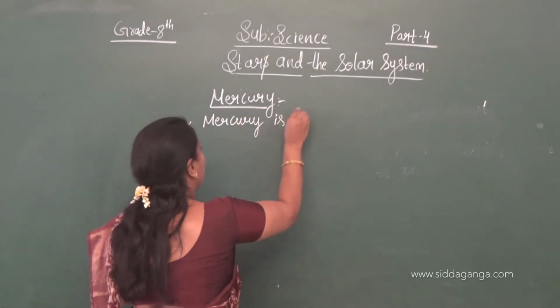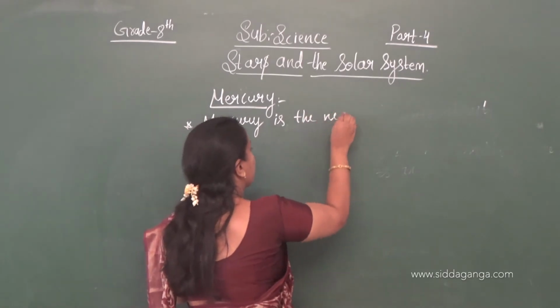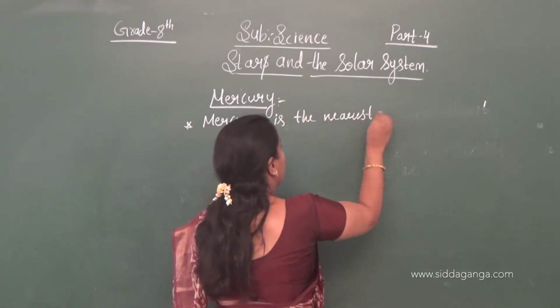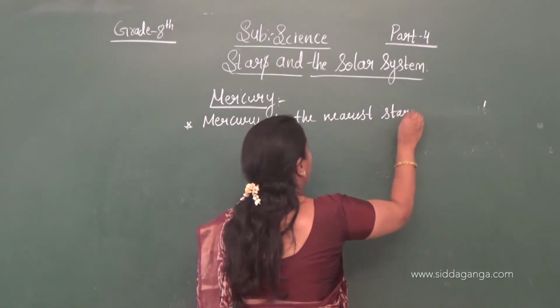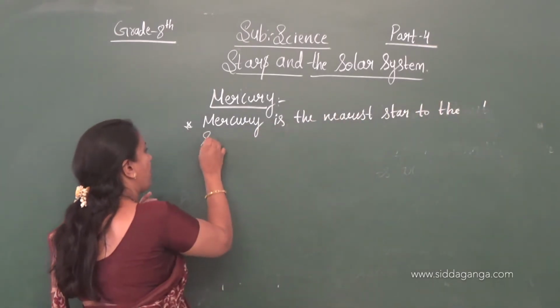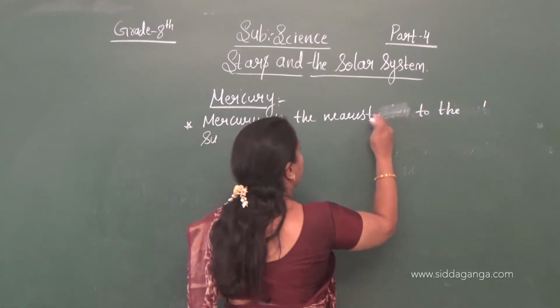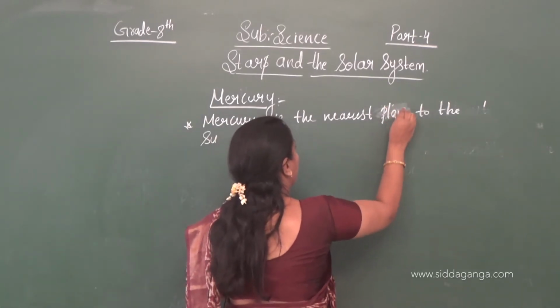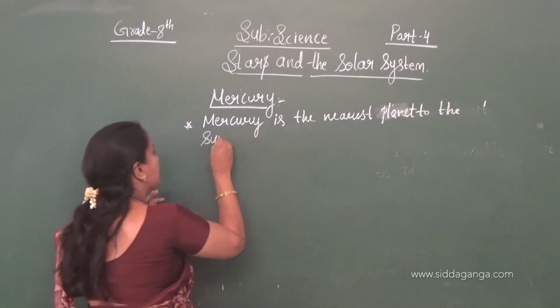Mercury is the nearest star to the sun, and also it is the first planet, nearest to the sun.